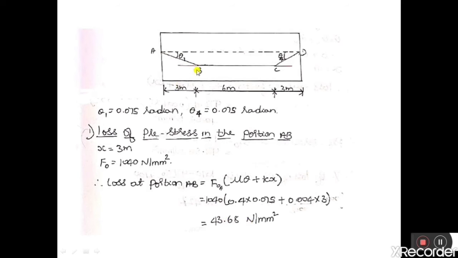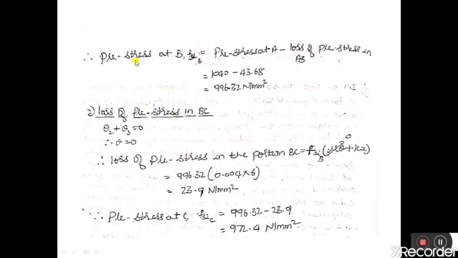Then what is the initial stress available at B? Pre-stress at B, let us call it FSI at B, is equal to pre-stress at A minus losses of pre-stress in the portion AB.